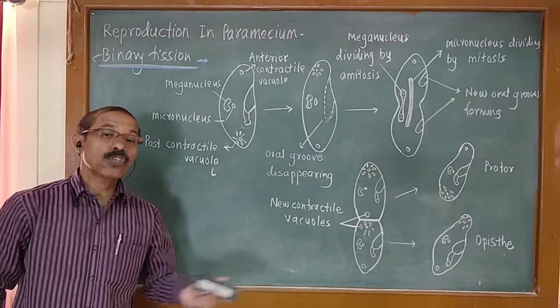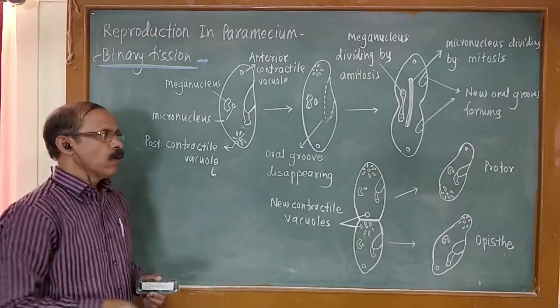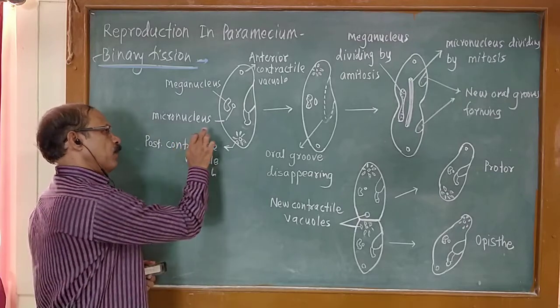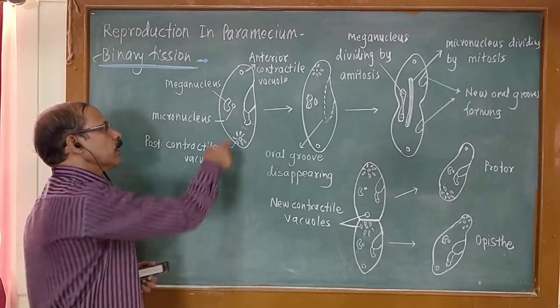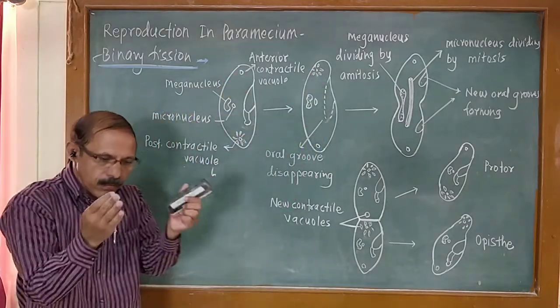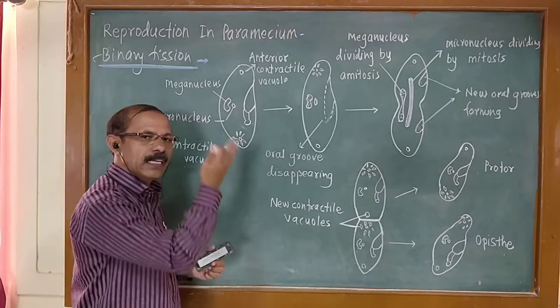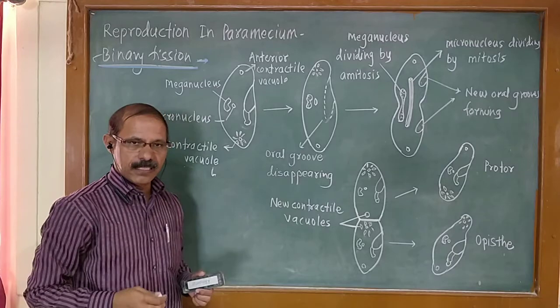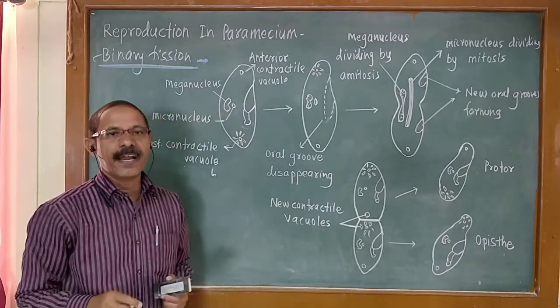Now what is the actual process of binary fission? During binary fission, the body of Paramecium becomes elongated and spindle shaped. It becomes flatter than the normal cell. It becomes flat, elongated, spindle shaped, and the nuclei start dividing.